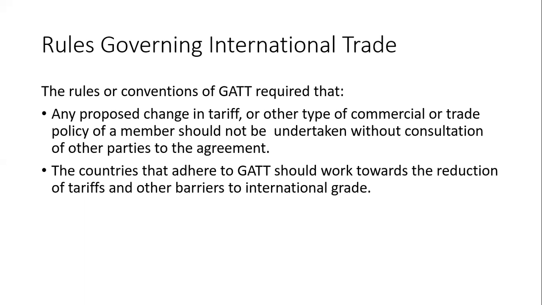This is the first principle. Second, the countries that adhere to the GATT should work towards the reduction of tariff and other barriers to international trade. That means there must be a progressive decline in tariff and other barriers to trade. So these are the two important rules governing international trade as far as the GATT is concerned.